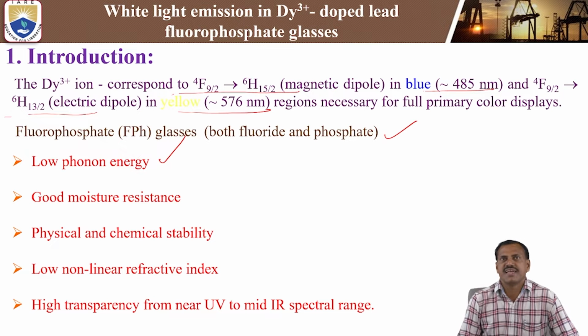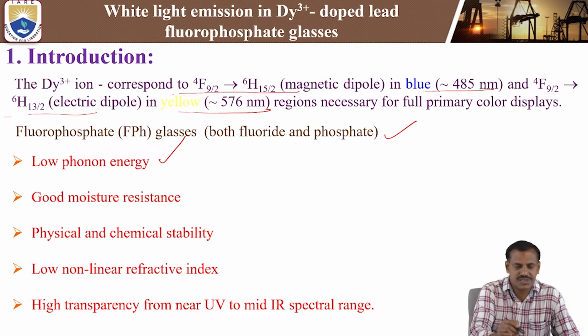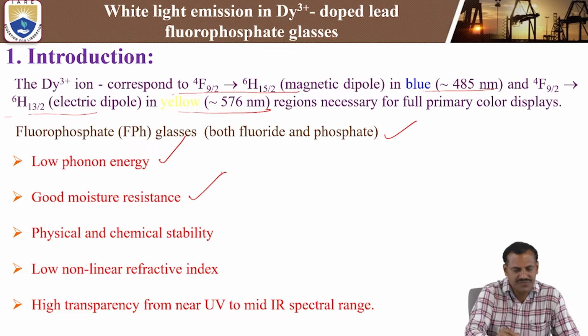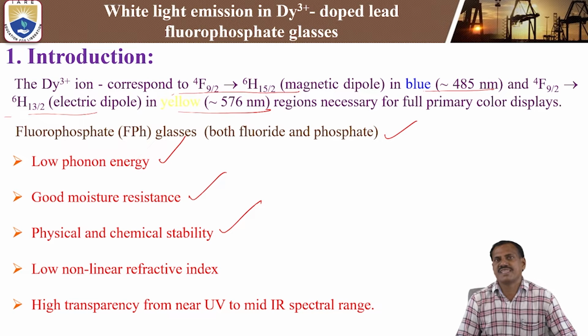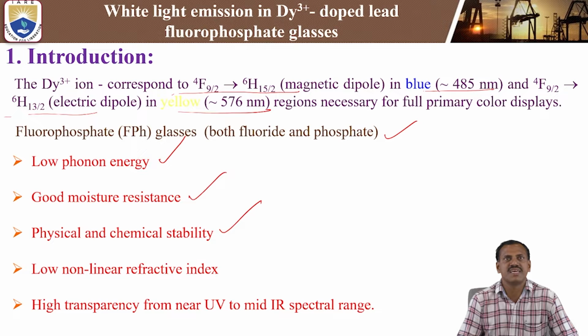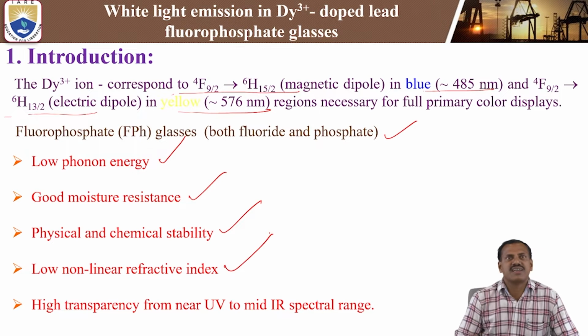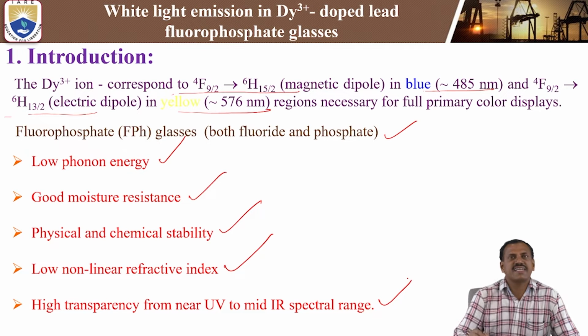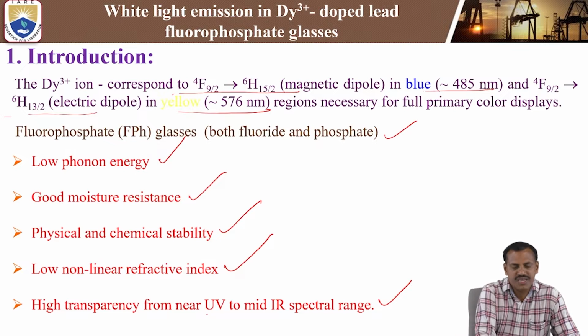Whenever we add lead fluoride to the phosphate glasses, it automatically reduces the low phonon energy. Second is good moisture resistance and physical and chemical durability. Whenever adding aluminum oxide and potassium oxide, it will improve the physical and chemical stability and mechanical properties. Last is low nonlinear refractiveness, which it will also improve. And finally, high transparency from the near-UV ultraviolet region to the mid-infrared region spectral range.